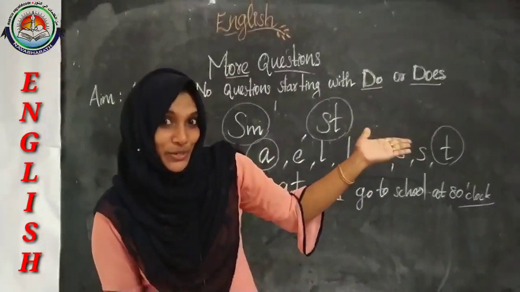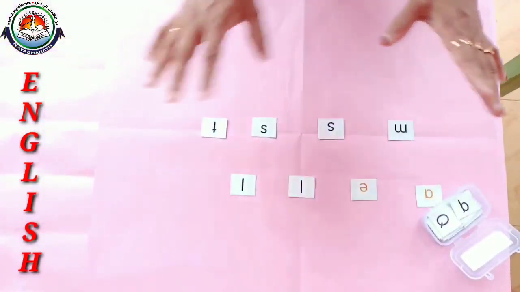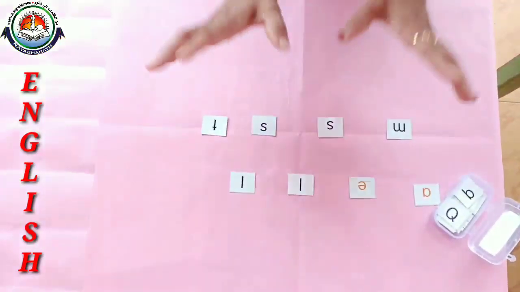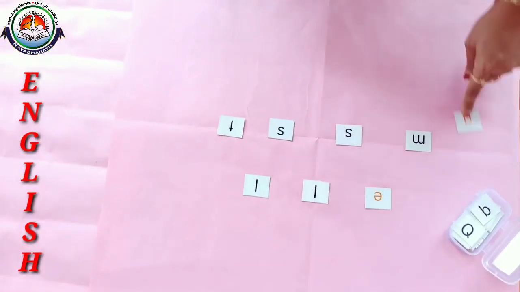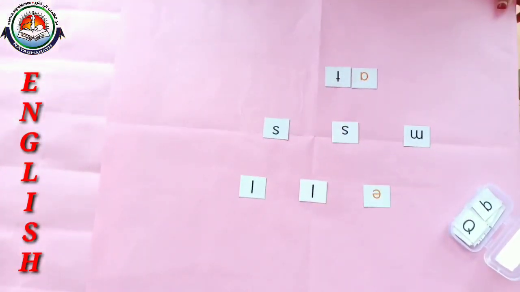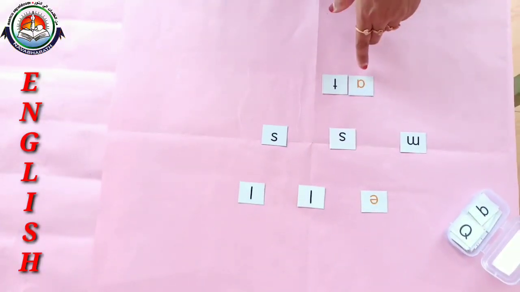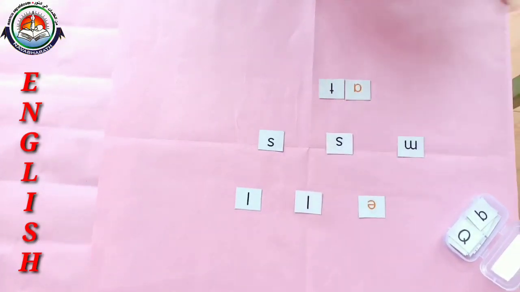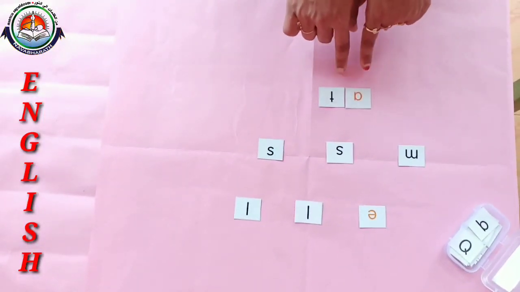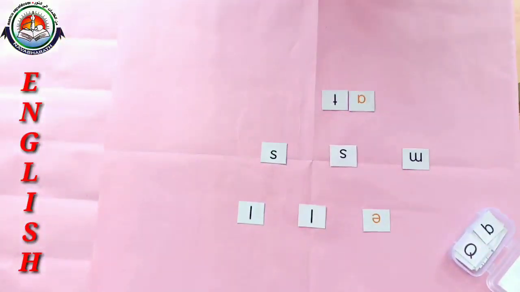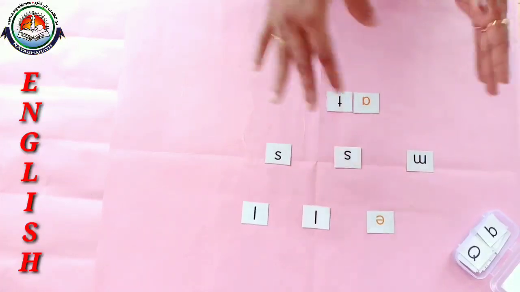So see this video. Dears, these are the letter cards that I have taken from this box. By using these letter cards, we will make words. Okay, let's make a word with this letter A and T. So this is the first word I already made before. Here the word is at. The letter A has A sound plus the letter T that has T sound. So how to read this word? It is at. So this time you have to say one sentence with this word. So let's say one sentence. I go to school at 8 o'clock.